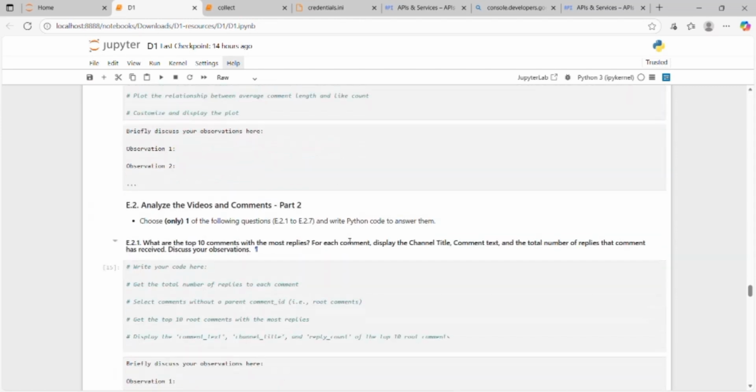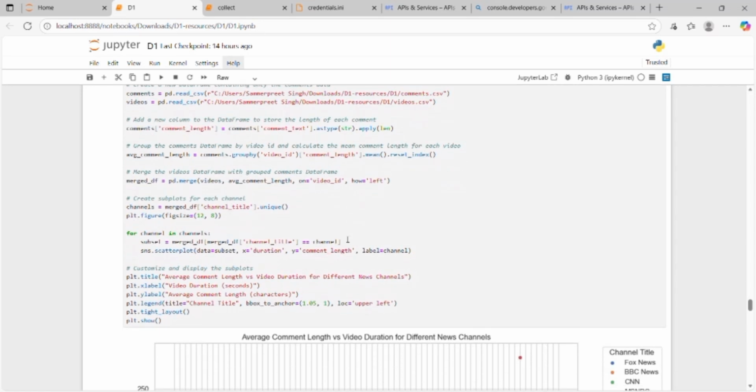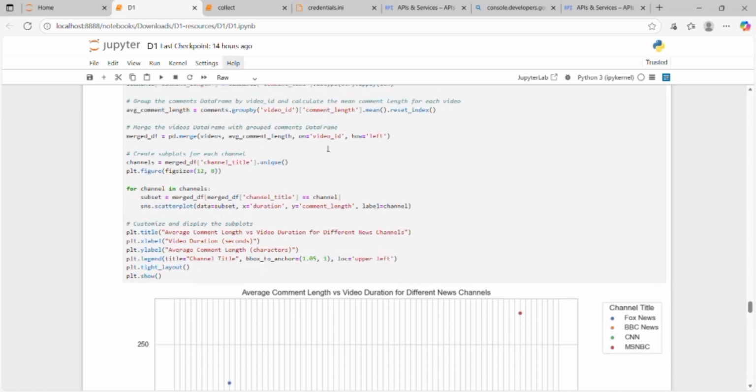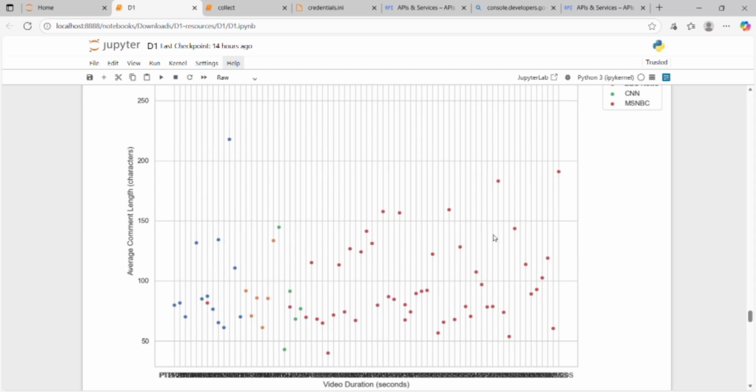After that, here, I tried to find out whether longer videos lead to longer comments. I calculated the average comment length for each video and plotted it against video duration. When I looked at the scatter plot here, I saw that there was no clear pattern. Videos of different lengths had comments of all sizes.